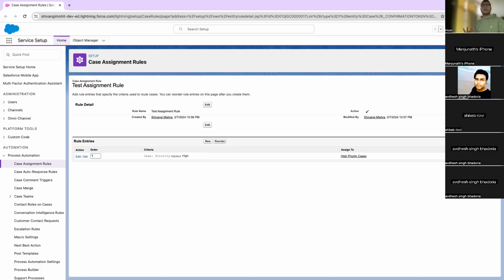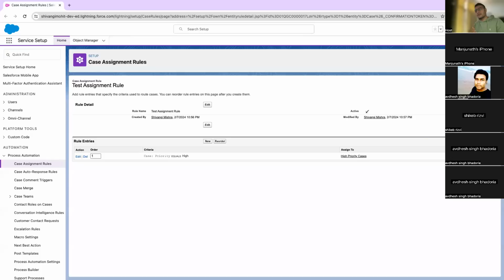But later on, the more your company grows, you will start getting more cases. Let's say there are 10 users who are working on the high priority queue, but your high priority queue will start getting more cases. Because they have to manually pick cases from the queue, there will be cases when users will pick cases as per their own choice rather than what the customer requires. Sometimes when a high priority case is created and it is a bit complex, your agents will not pick it and it will remain in the queue for a longer duration of time.